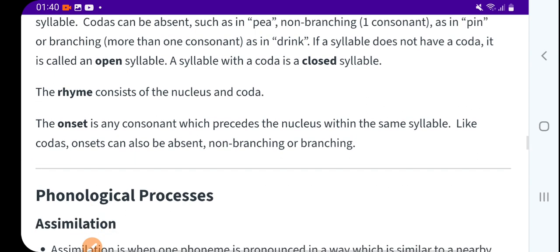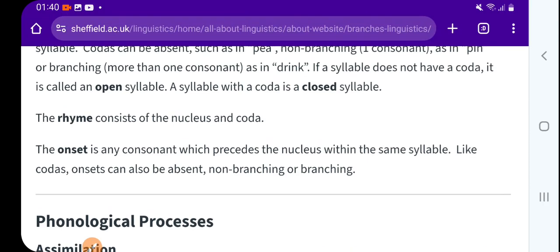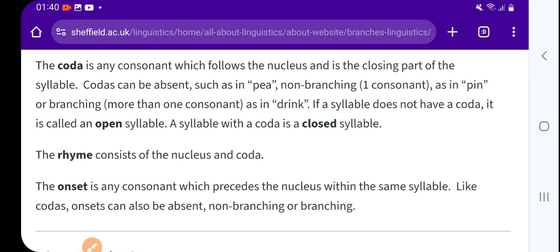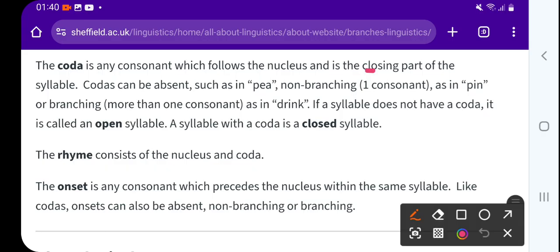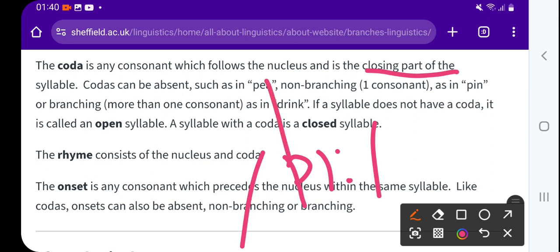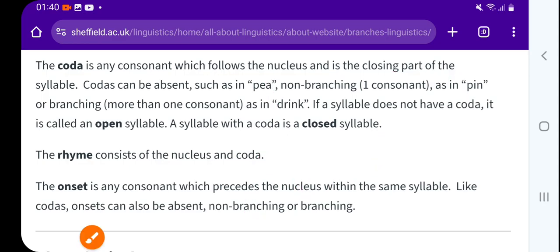If a syllable does not have a coda, it is called an open syllable. So again, a coda is any consonant which follows the nucleus and is the closing part of the syllable.